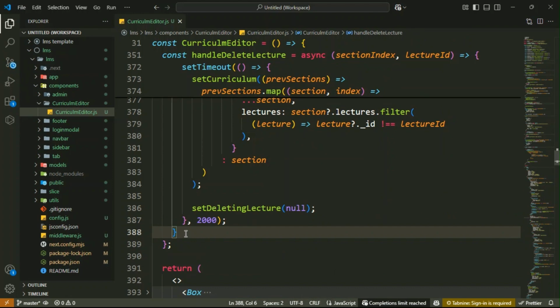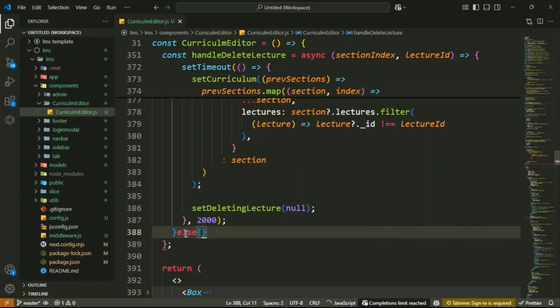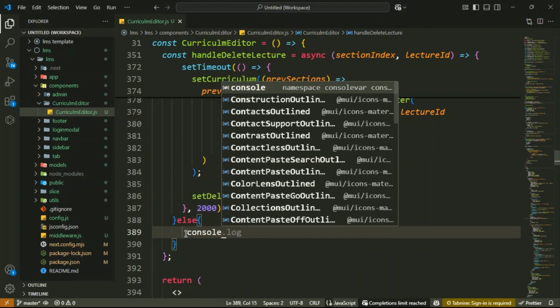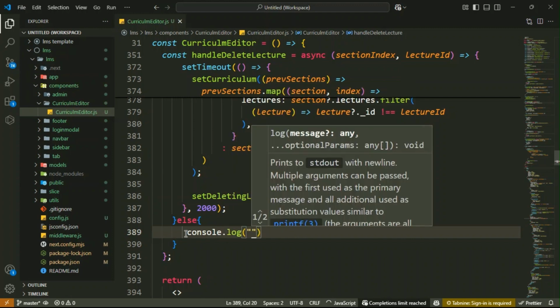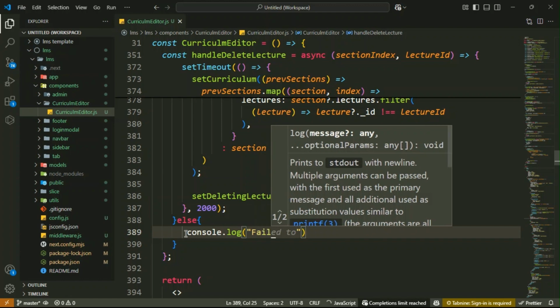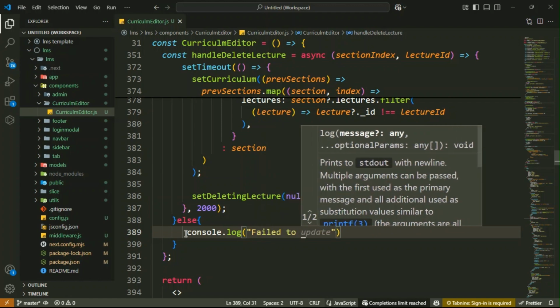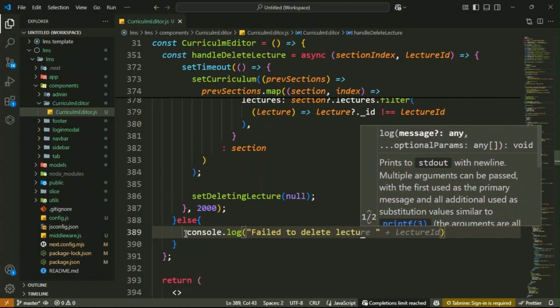Then we go inside the else block. Inside the else block, log if the delete request failed. So console.log, simple. Or you can use a toast notification if you want. It totally depends on you. Then inside it write: failed to delete lecture.